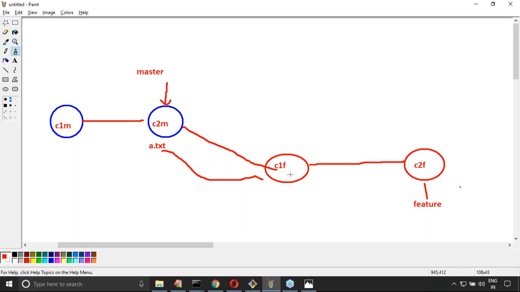Now in the child branch, some lines are added to a.txt. Whenever we merge, the master branch a.txt doesn't contain that data, but the child branch a.txt contains some data. What will happen? Take very special care here.